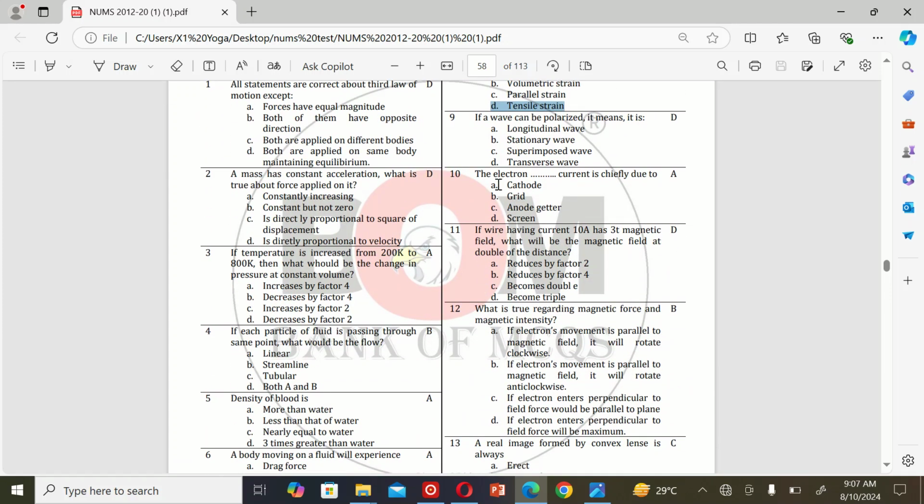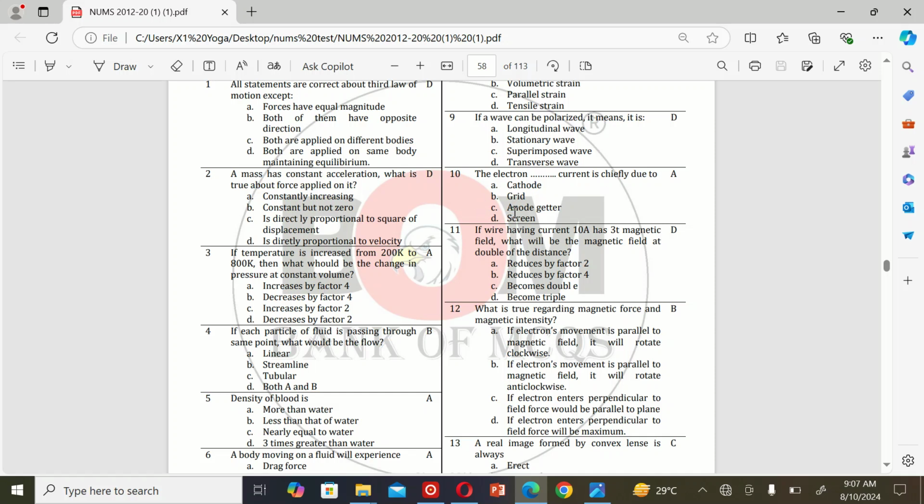The next MCQ is: if a wave can be polarized, it means it is A. Longitudinal wave, B. Stationary wave, C. Superimposed wave, and D. Transverse wave. So the correct option is D. Transverse wave.